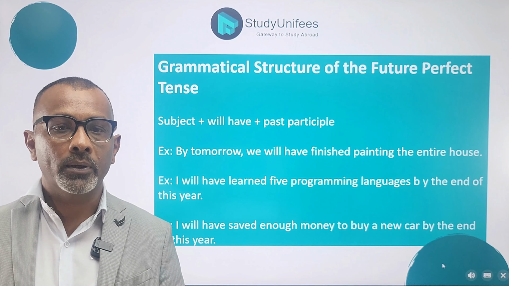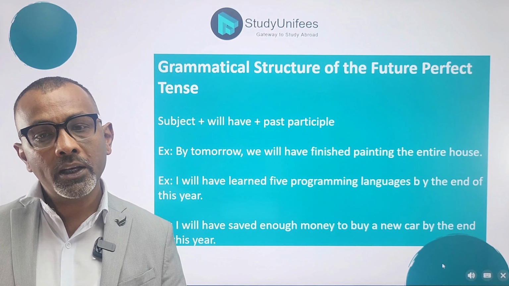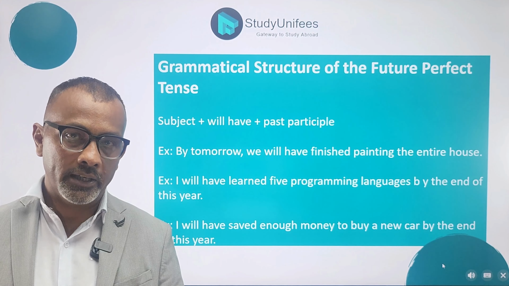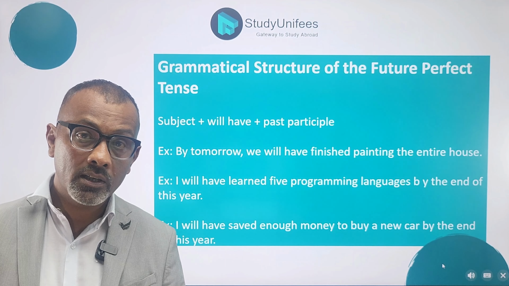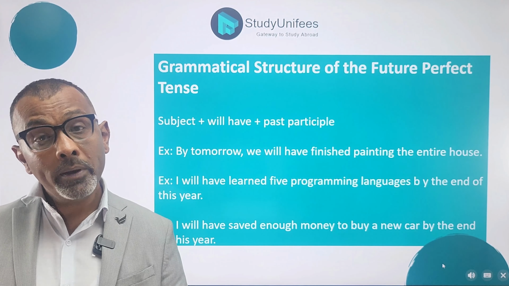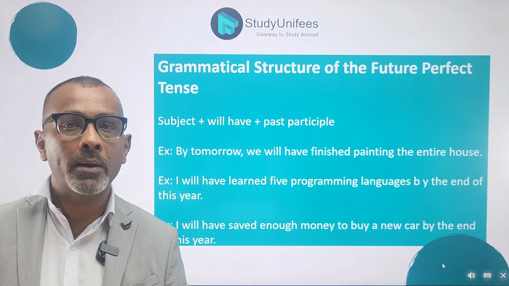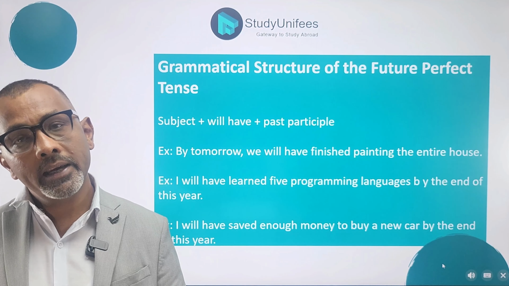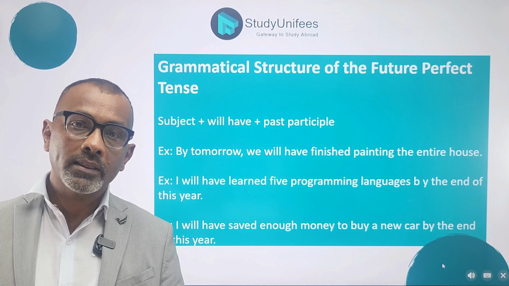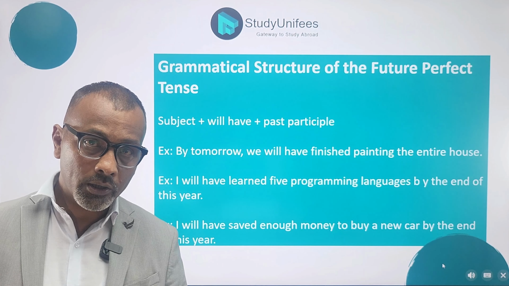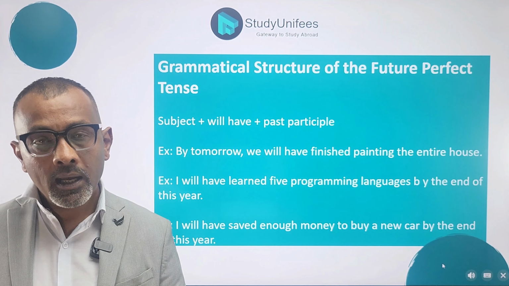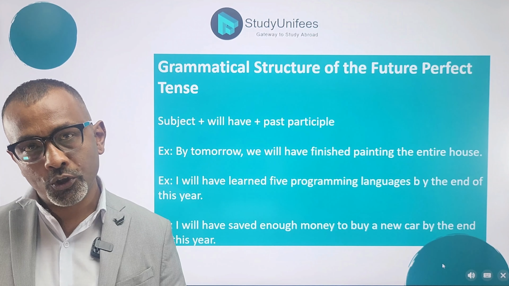The third example, I will have saved enough money to buy a new car by the end of the year. This sentence predicts that this action, saved enough money, will be completed by this particular time in the future, that is, the end of the year. So that is how you use future perfect. Remember, it's one action that must be completed at a particular time in the future.